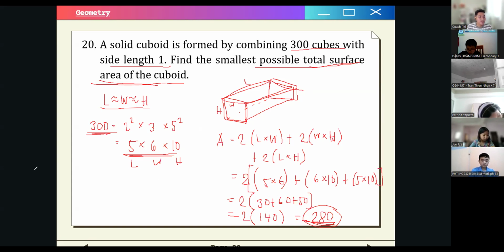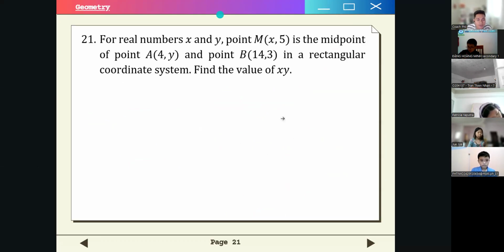Let's move on to the next, number 21. Still in geometry. For real numbers x and y, point M with the coordinates (x, 5) is the midpoint of point A (4, y) and point B (14, 3) in our rectangular coordinate system. Find the value of xy.